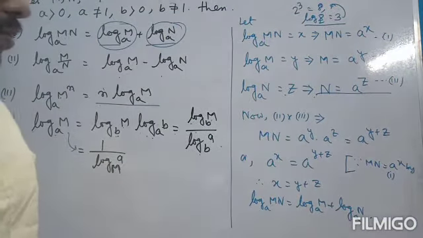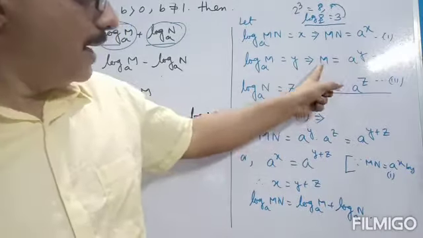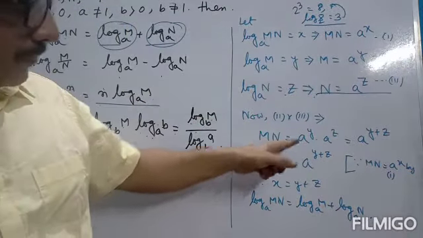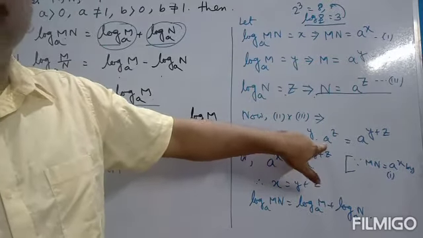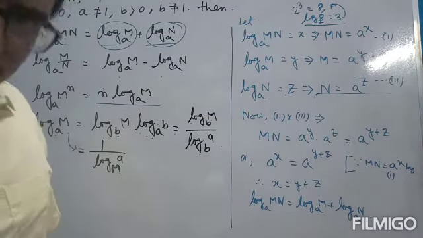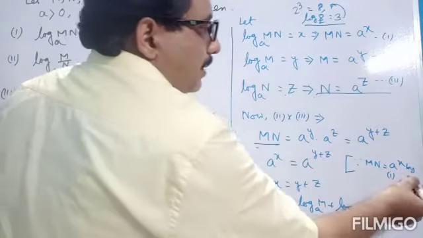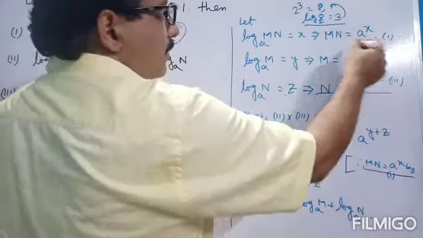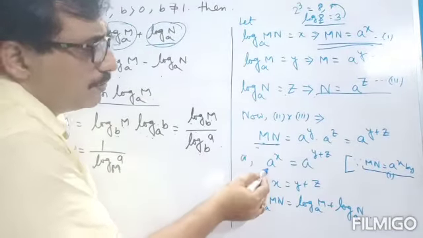Now multiply the second and third equations. On this side we have m into n, and on the right hand side a to the power y into a to the power z. That is nothing but a to the power y plus z, by the properties of indices. So instead of mn we can write a to the power x, using the first equation.